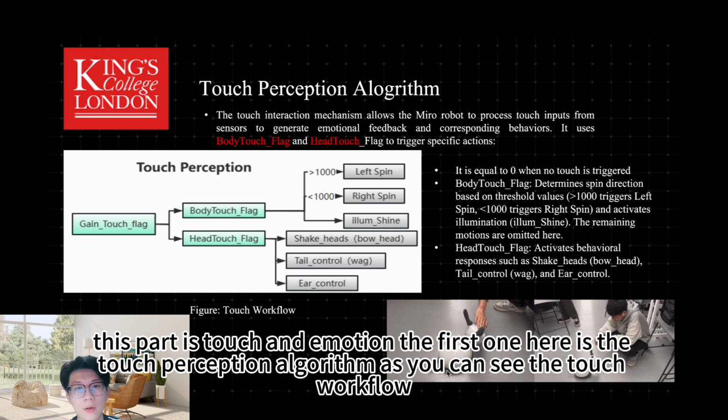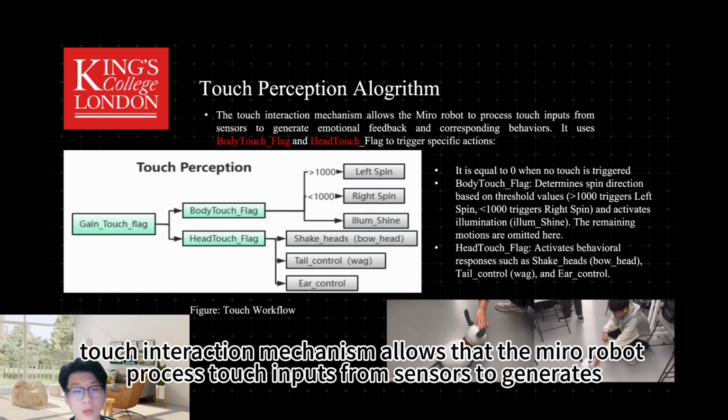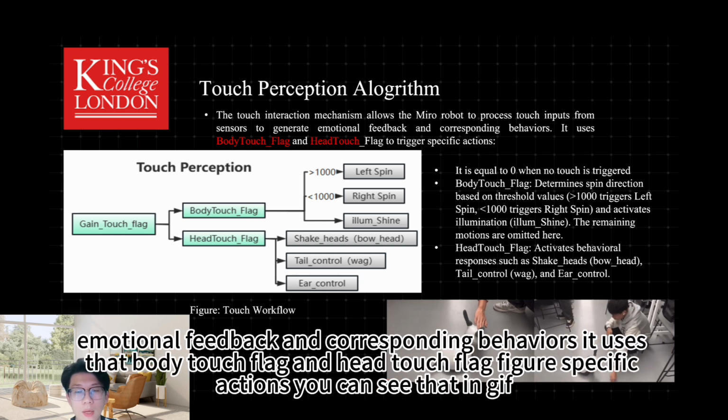The first one here is the touch perception algorithm. As you can see in the touch workflow, the touch interaction mechanism allows the Mirror robot to process touch inputs from sensors to generate emotional feedback and corresponding behaviors. It uses the body touch flag and head touch flag to trigger specific actions.